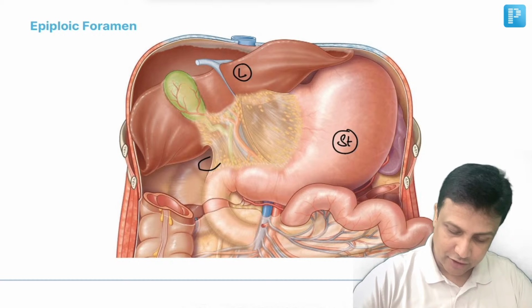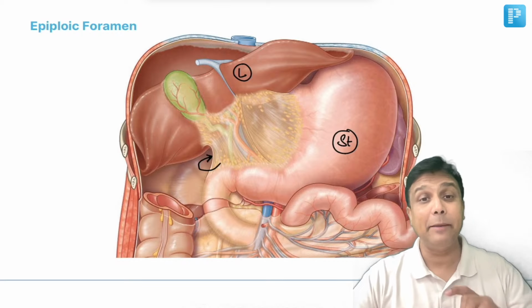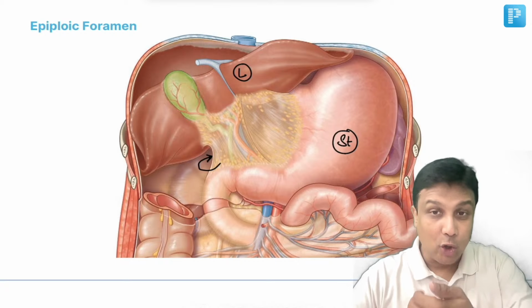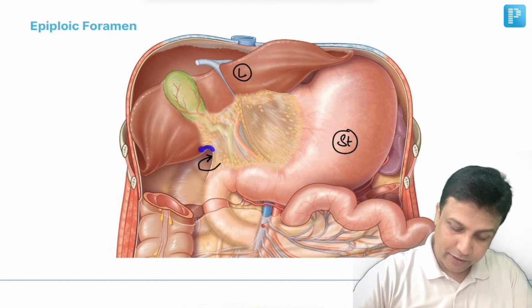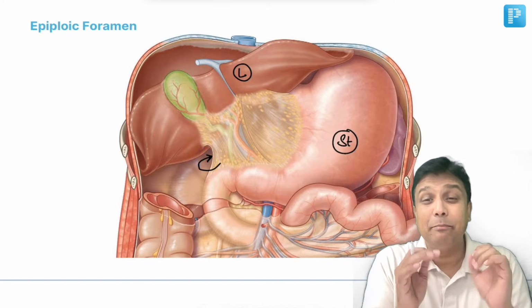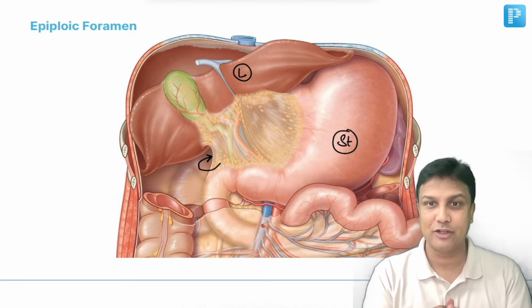Behind the free margin of the lesser omentum, there is the epiploic foramen. Behind, not beside. I'm telling you again, इसके बाजू में नहीं होता है. It is not beside that one. That is the biggest mistake done by many of the students.